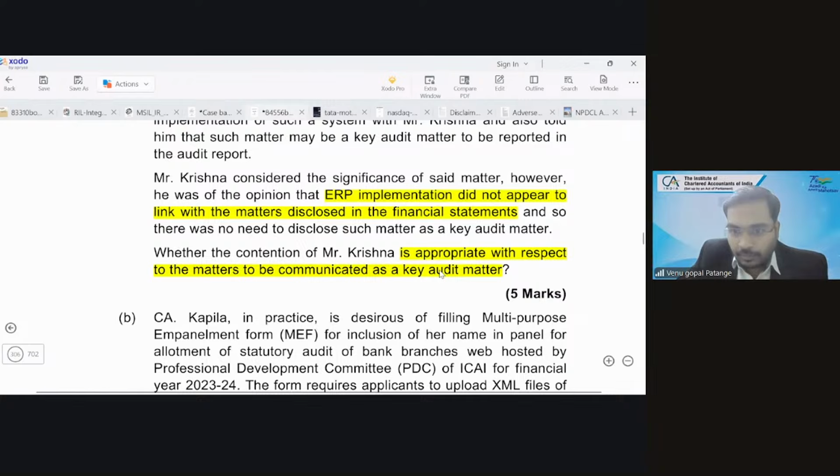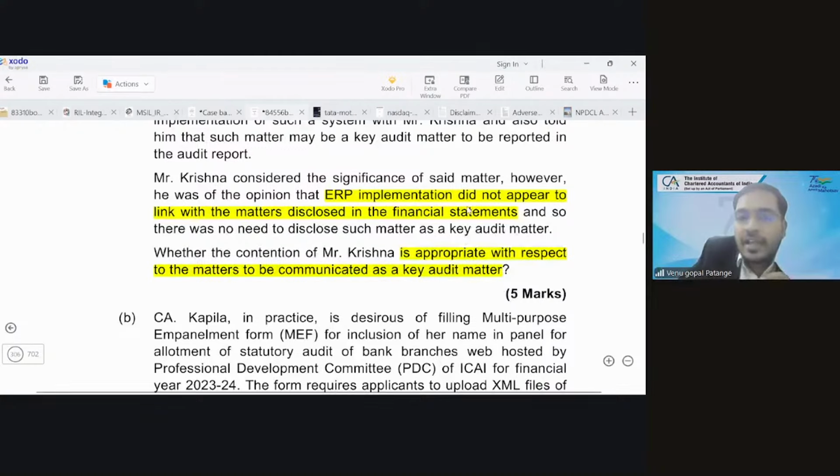Yes, sir. It is appropriate to communicate as a key audit matter, since it is the effect on the audit of significant events or transactions that occurred during the period, which means the shifting from one software to another software. As we discussed earlier, the opening balance is getting affected. Don't link my example with this question. Did they say they are changing books of accounts from Tally to SAP? No, they didn't say that. In my example, I said it.